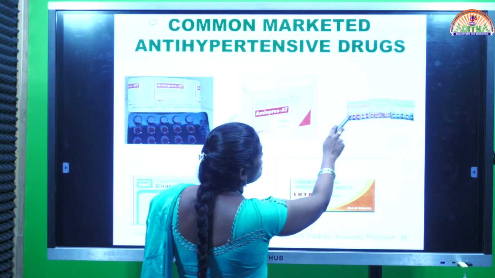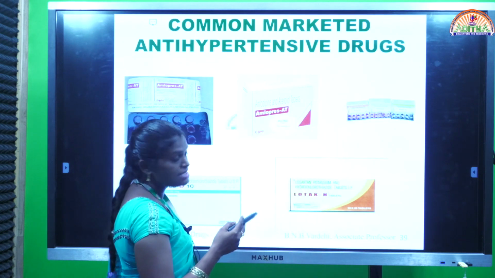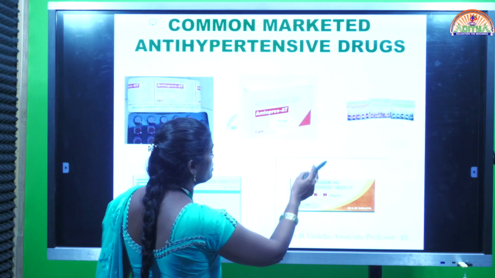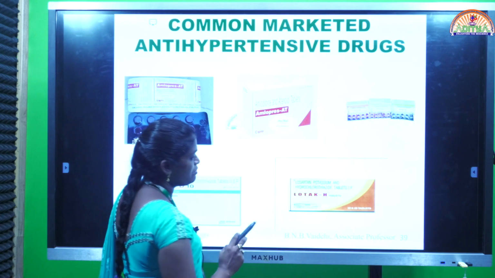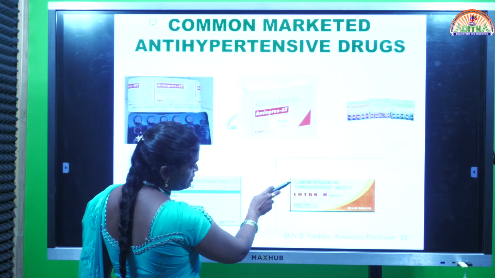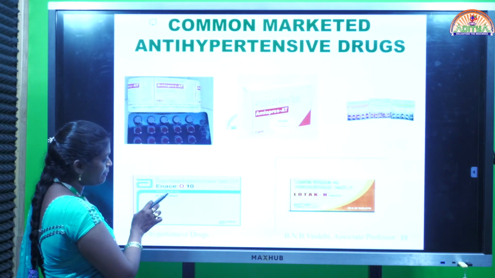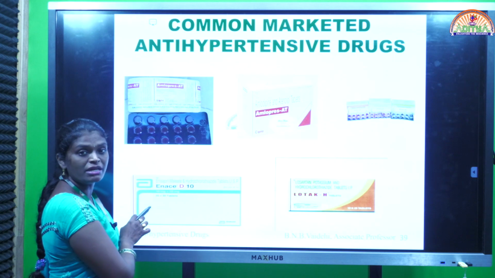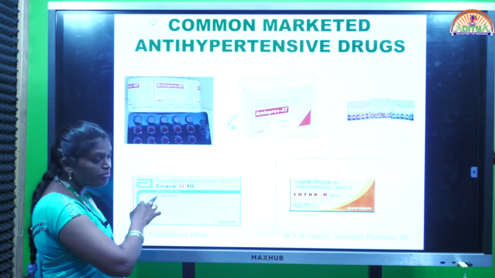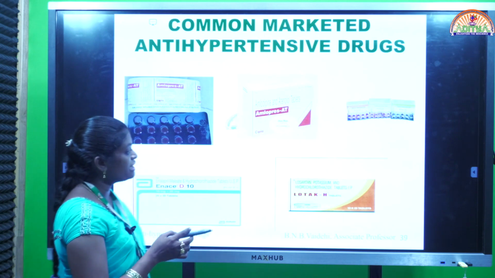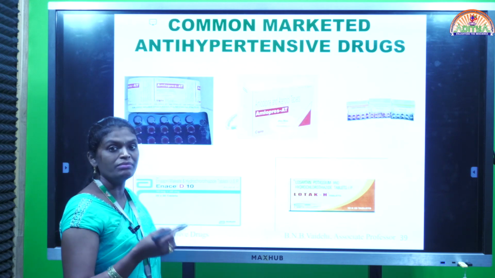And here, this is losartan and amlodipine. Losartan potassium is an angiotensin II receptor antagonist, combined with a calcium channel blocker. In this case, losartan potassium and hydrochlorothiazide tablets: an angiotensin II receptor antagonist followed by a diuretic. Here enalapril maleate, captopril, enalapril, all these are ACE inhibitors, given as an ACE inhibitor along with thiazide diuretics. Combinations of drugs are preferred in the majority of cases for treatment of hypertension to get maximum pharmacological action with minimum side effects.